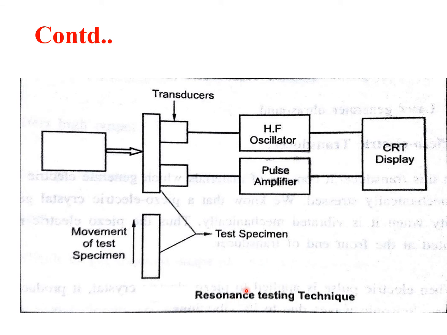Now, this is the resonance technique. These are the large ingots being used as the test specimen. Transducers are there, and the specimen is moved in this direction. The transmitter and receivers are there. High frequency oscillators and pulse amplifiers help in getting the signal on the CRT tube. This is the resonance testing technique.